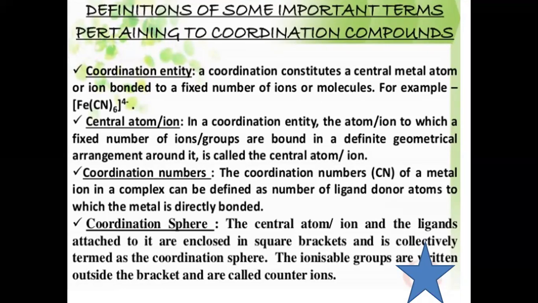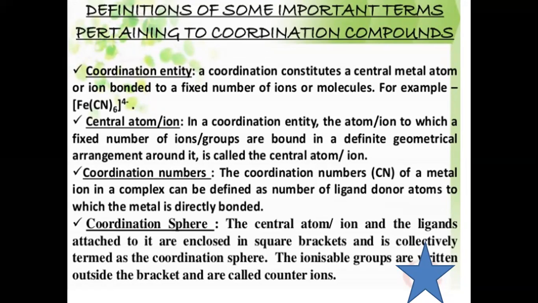Now, before we start this chapter, there are some important terms which you should know. First is the coordination entity. A coordination entity constitutes a central metal atom or ion bound to a fixed number of ions or molecules. It is written within square brackets. So here I have shown [Fe(CN)6] and the charge is -4.